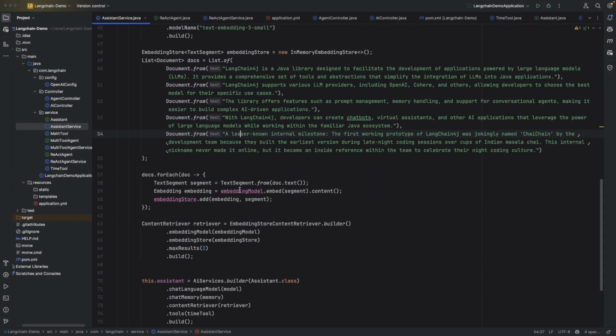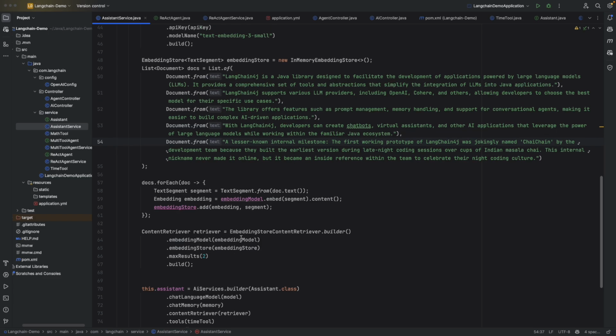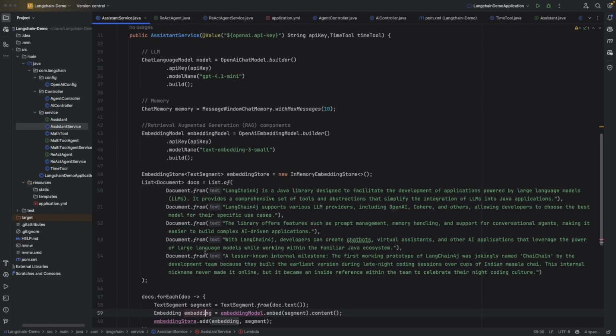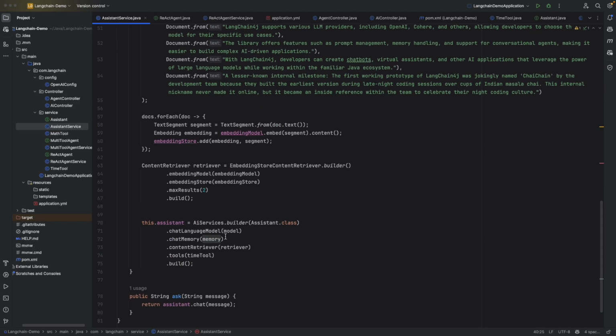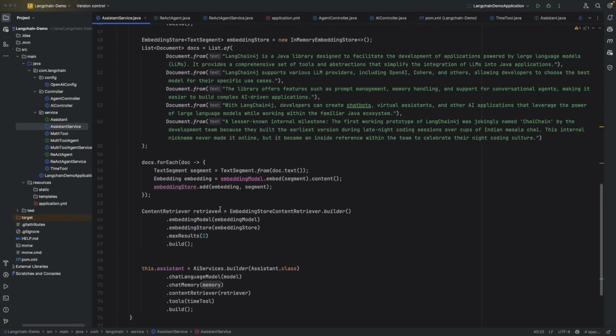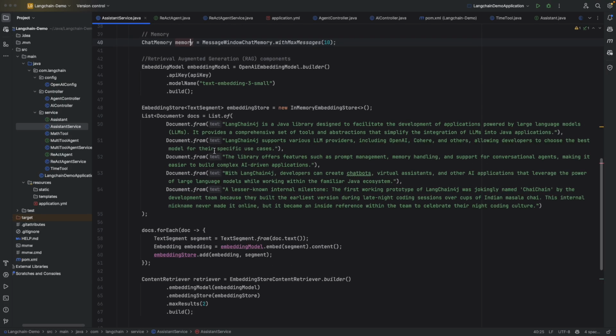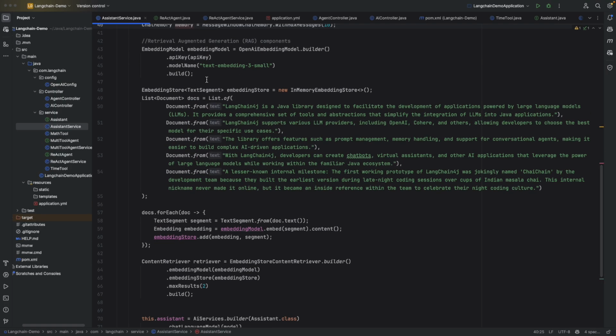Here I have just added the code within the existing code. Earlier, as we saw, we just had the model and memory, and we integrated them into the service. But now, between these, we have added the RAG system. In the RAG system, as we just discussed, the first one is the embedding model. So here I'm again using the text embedding model from OpenAI, and with the same API key we'll be calling this model. This model will be fed with this data.